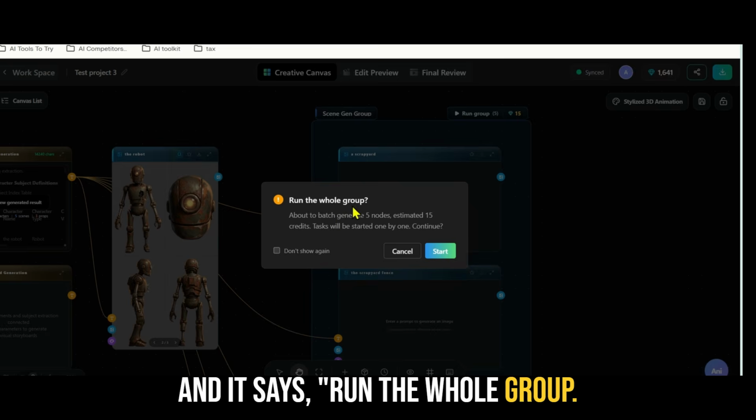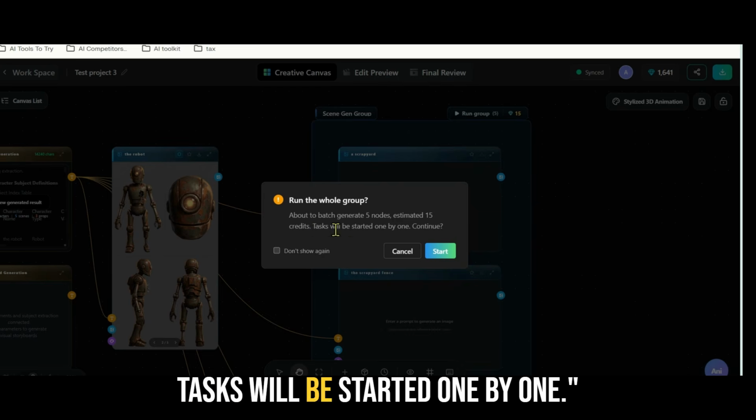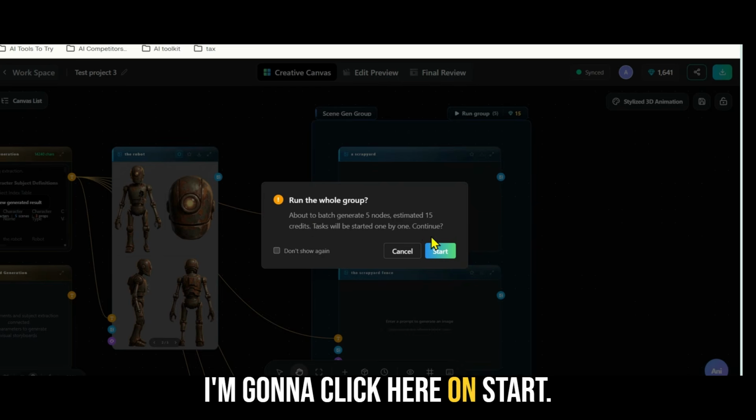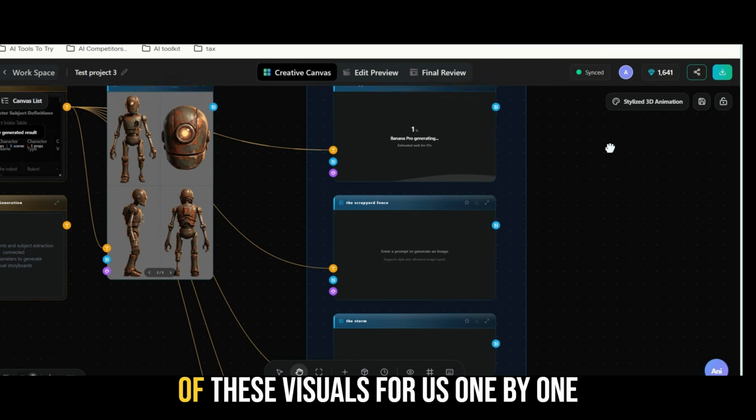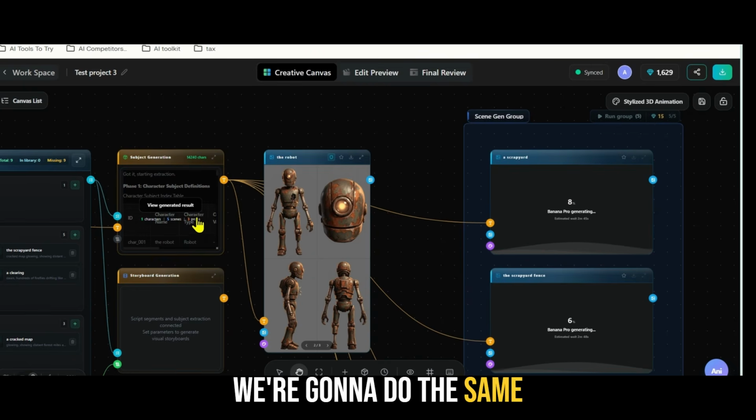And it says run the whole group, about to batch generate 5 nodes, estimated 15 credits. Task will be started one by one. I'm going to click here on start. And now this will generate each of these visuals for us one by one. So we're not going to wait around for this. We're going to do the same thing with the props.